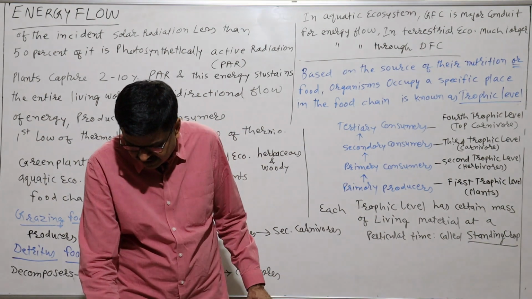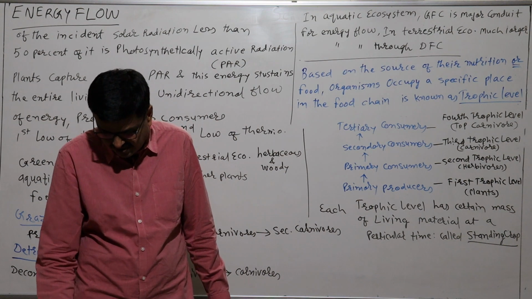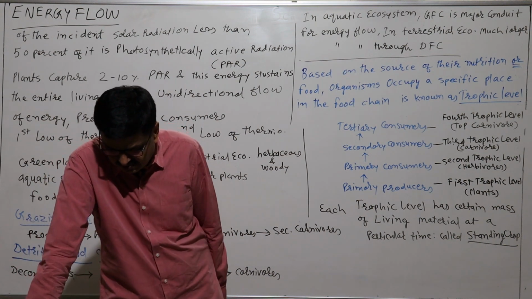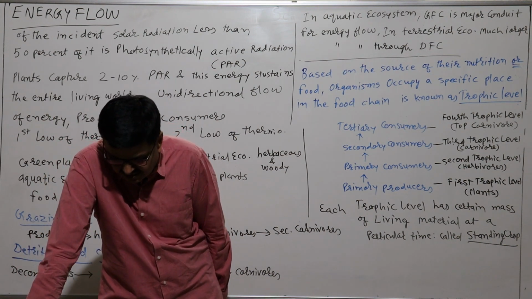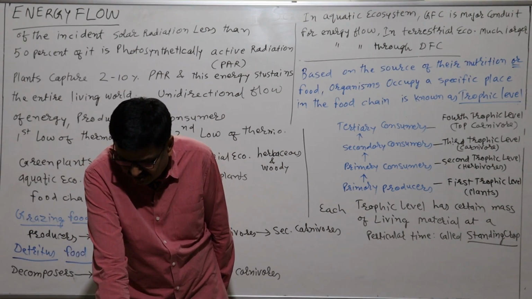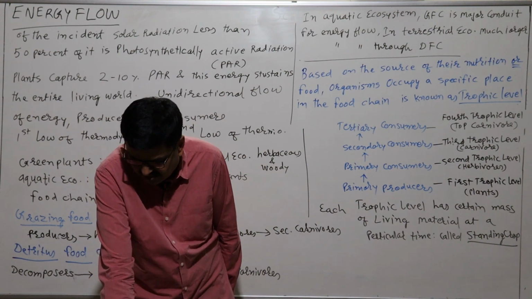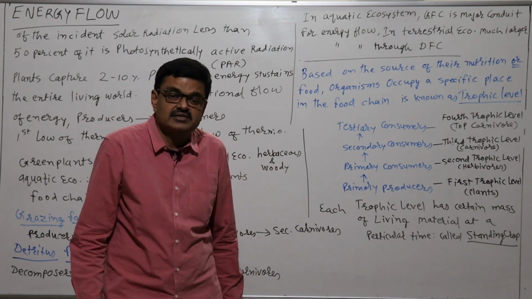Now particularly, it is important that the amount of energy is decreased at successive trophic levels, and the organisms' digest is converted to the detritus and the dead biomass that serves as an energy source for the decomposers. Now, which trophic level depends upon the lower trophic level for that energy demand?